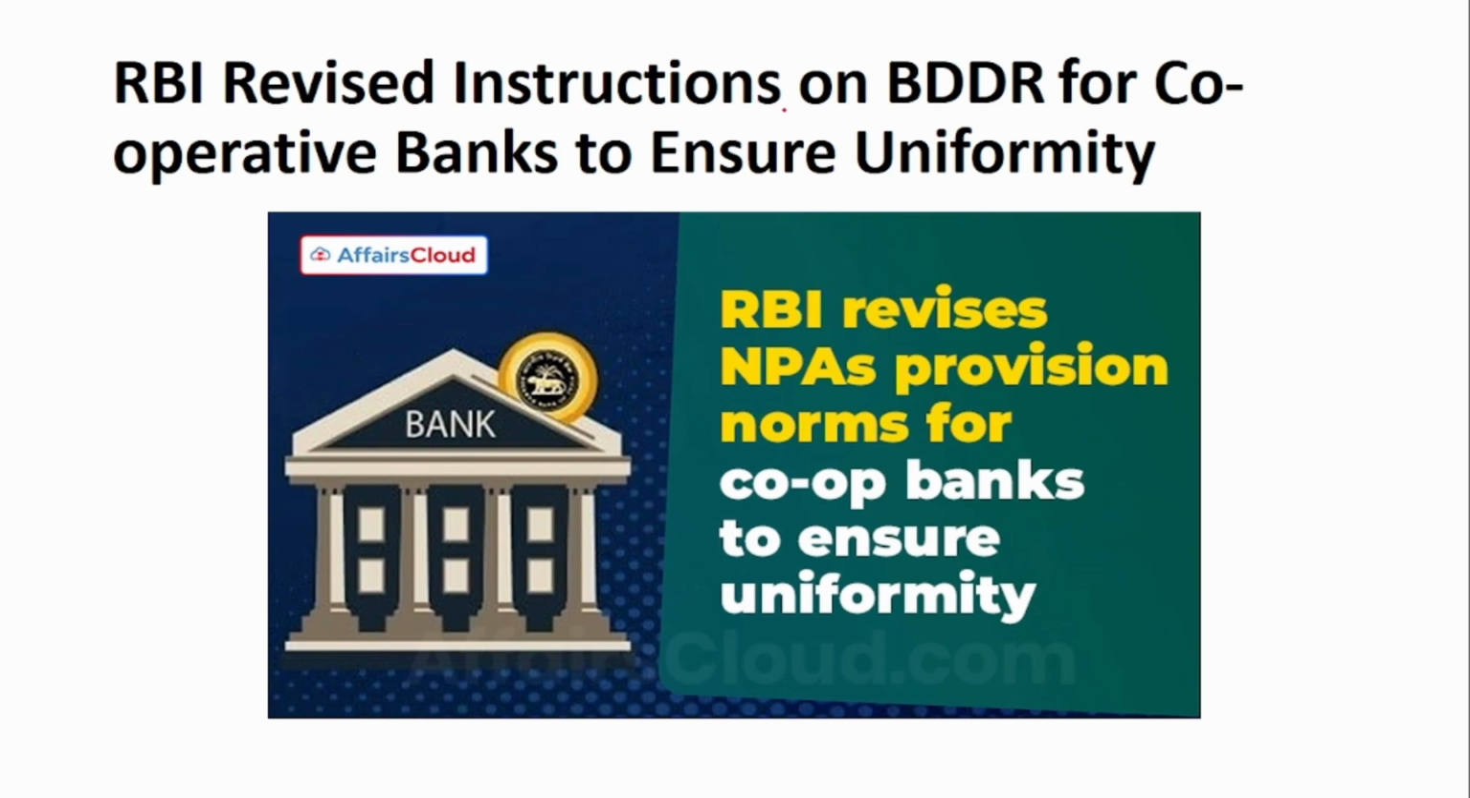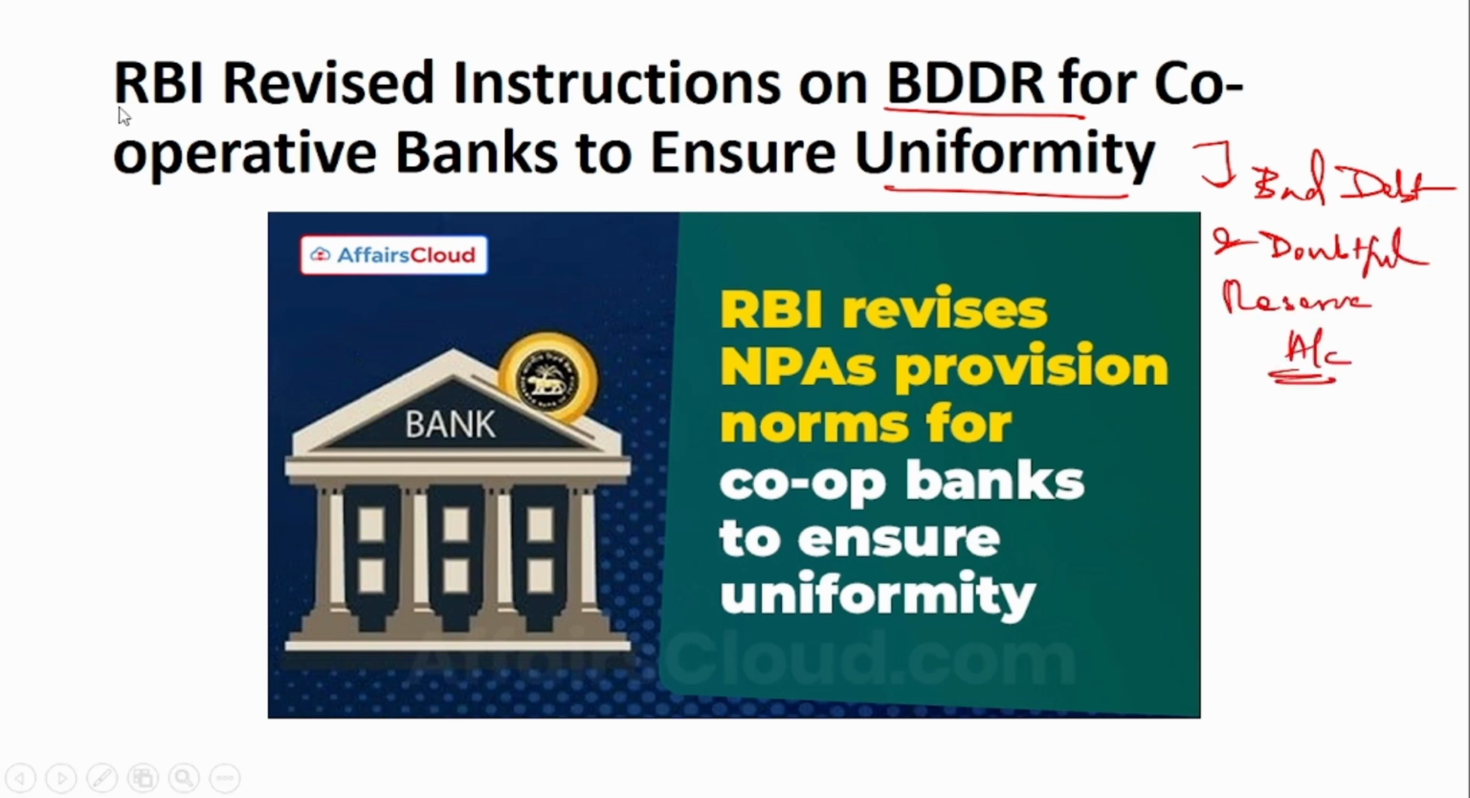The next news is that RBI revised instructions on the BDDR for the cooperative banks to ensure uniformity. BDDR is the Bad Debt and Doubtful Reserve account. Before getting into this news, you should know two financial parameters, that is GNPA and NNPA, gross NPA and net NPA. The difference between gross NPA and net NPA is provisioning. So when you provision the gross NPA, it becomes net NPA.